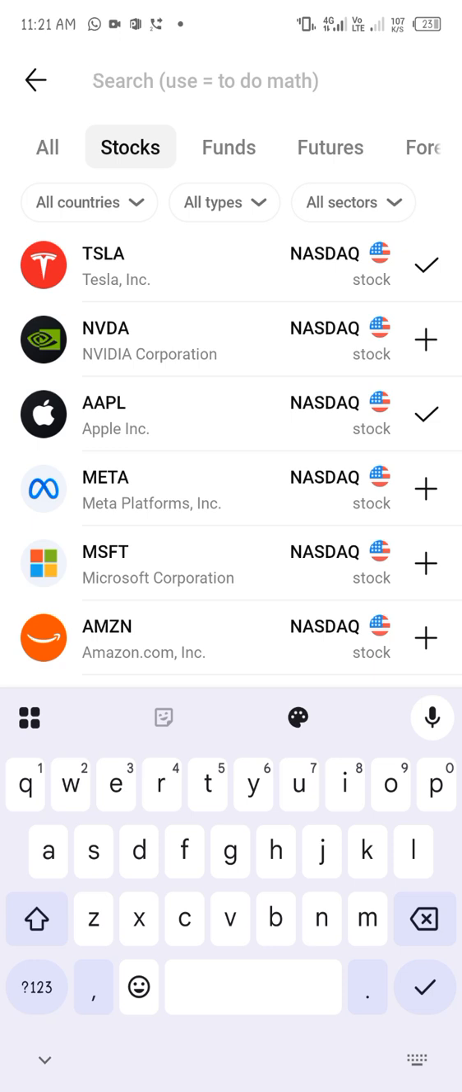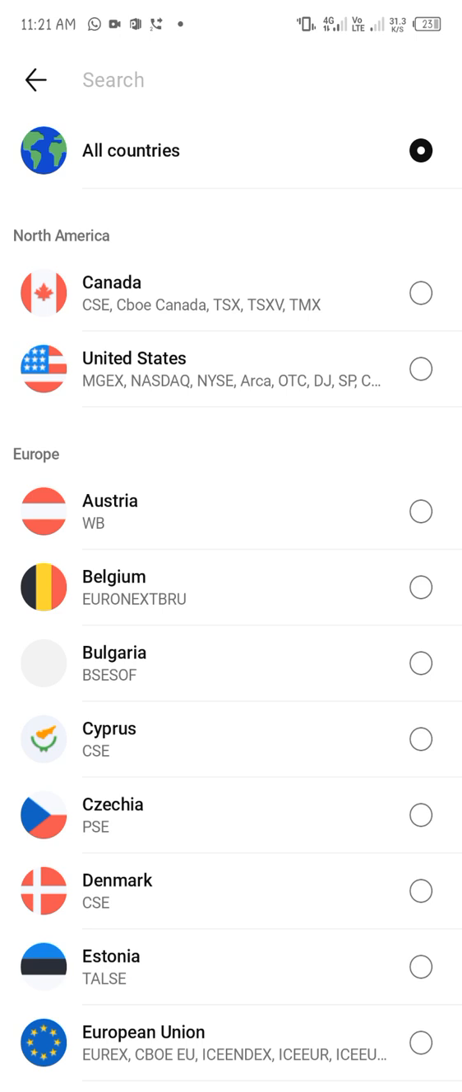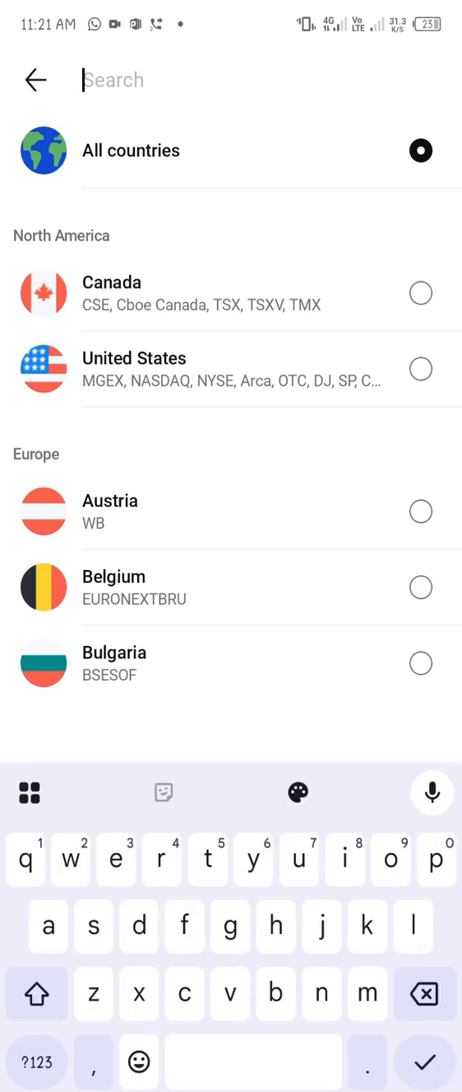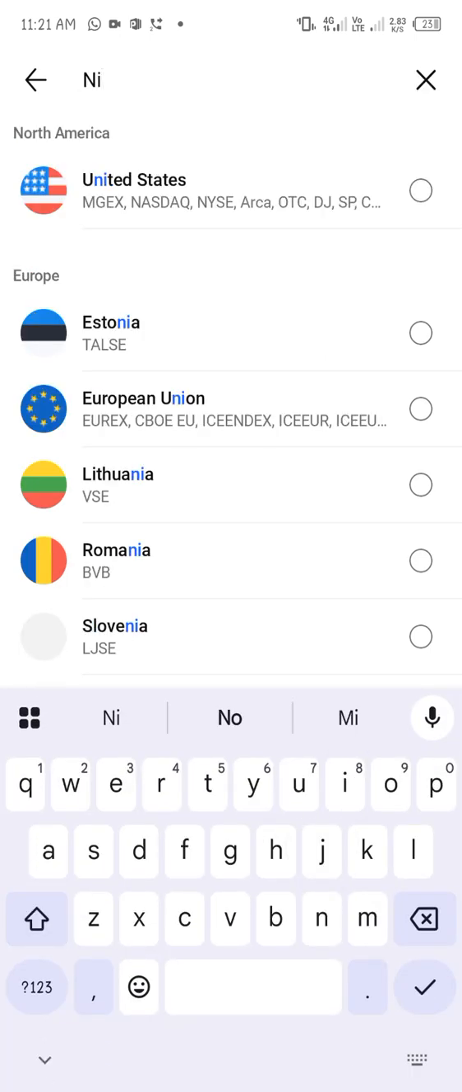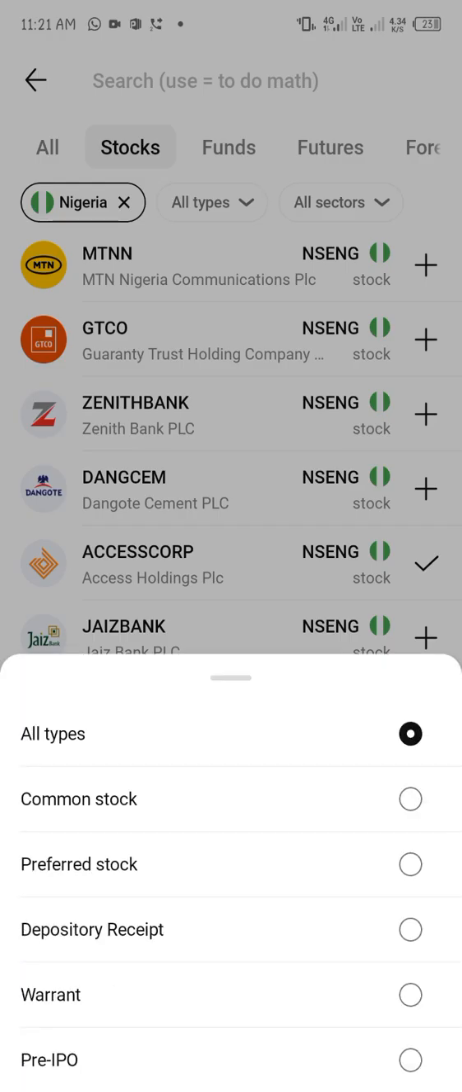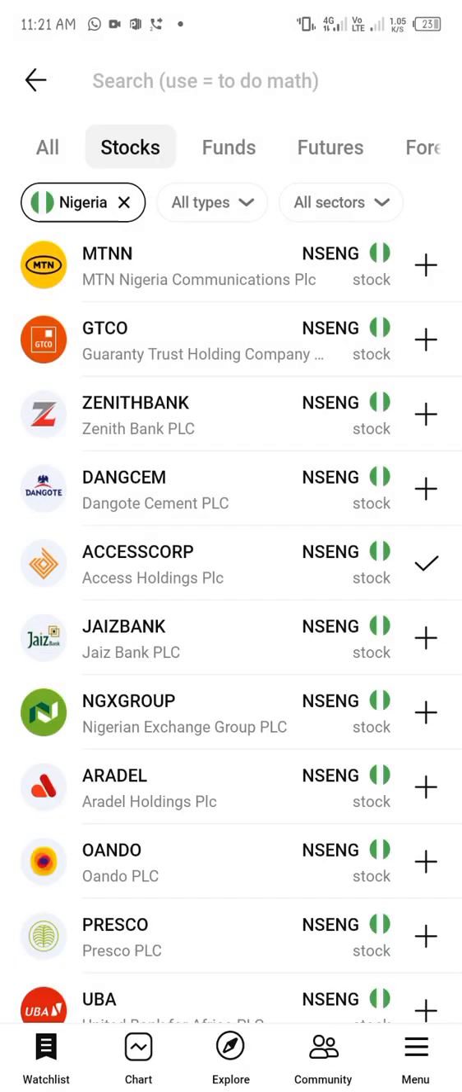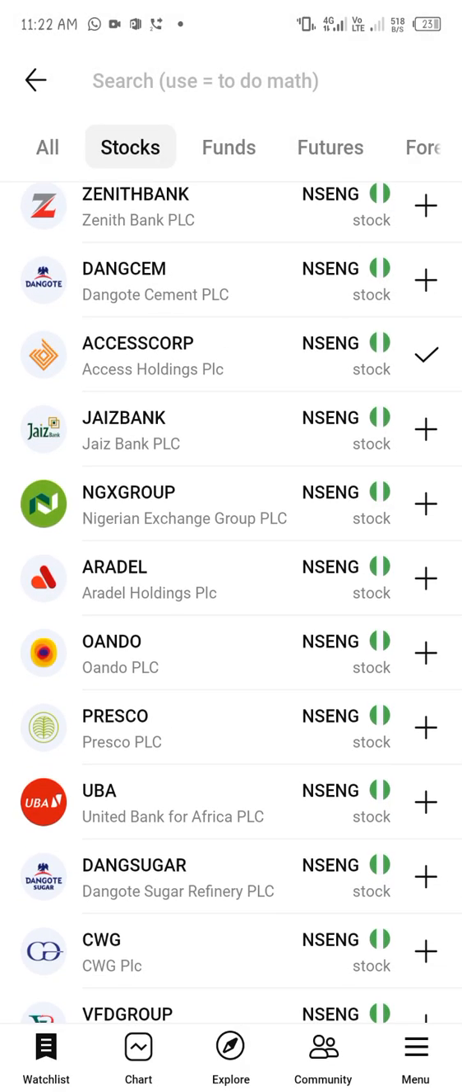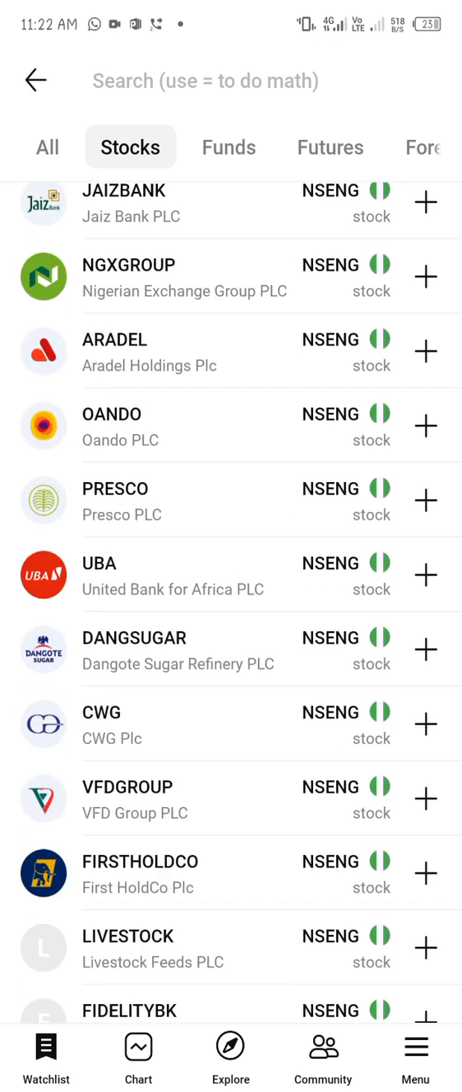We have country, all types and all sectors. So let's just pick Nigeria. So here's Nigeria. Remember we said that buying and selling is the number one top performer. Number two is banking and financial service. The third one is telecom. So here's telecom, MTN Nigeria. So this is what I'm going to do. I'm going to look for Stanbic Bank.